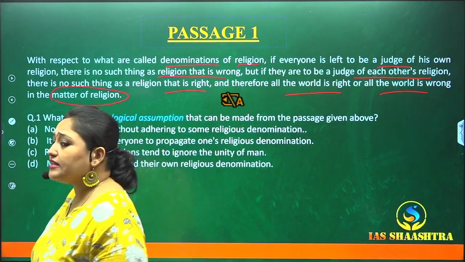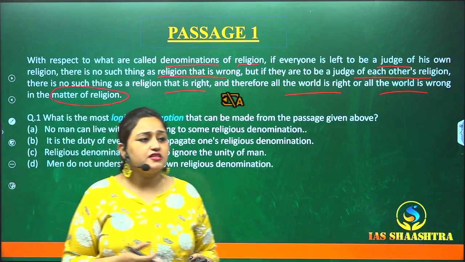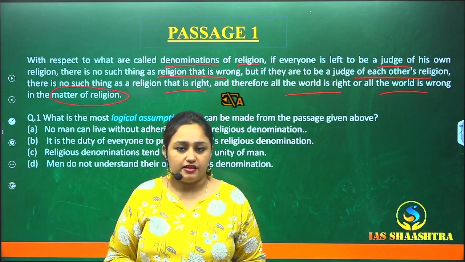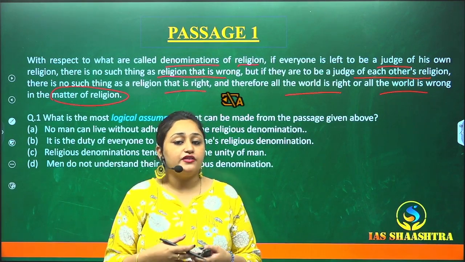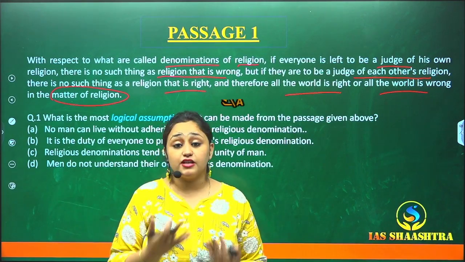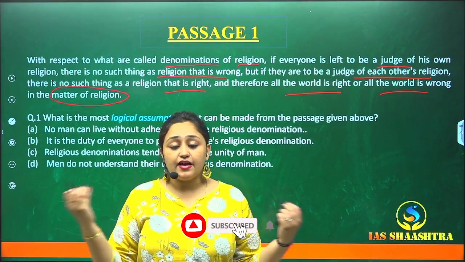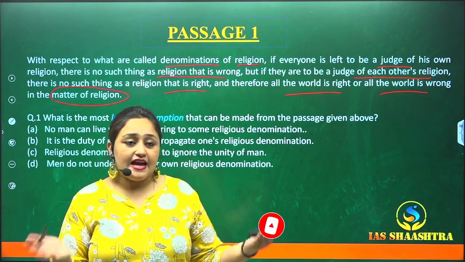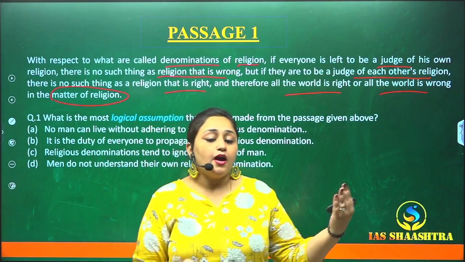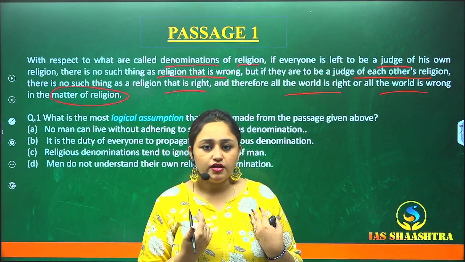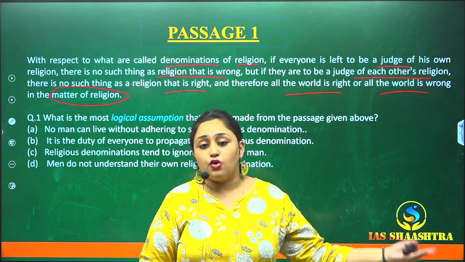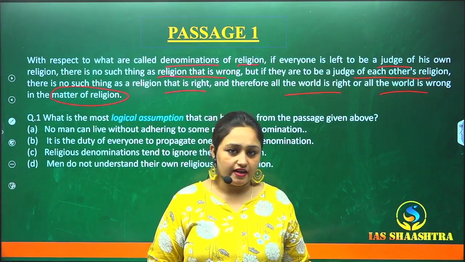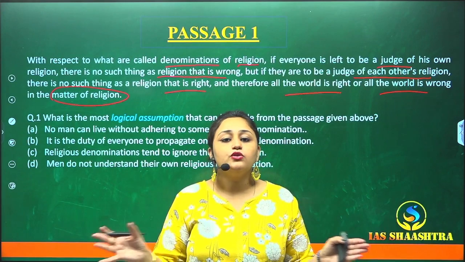So as you can see, in the passage it is clearly implied by the author that there is no unity in religion in the country. If there would have been a unity that all religions are equally important and equally good, and there is a unity among every person in the country, then every religion would have been given equal respect. As there is a lack of unity, that is why we consider that our religion is good or better and the other person's religion is not that good. Our religion is right and the other person's religion is not right. So for that reason, there is a divide and rule playing in this game.